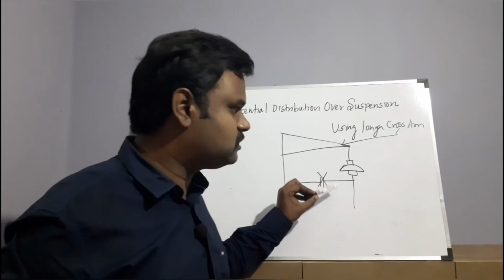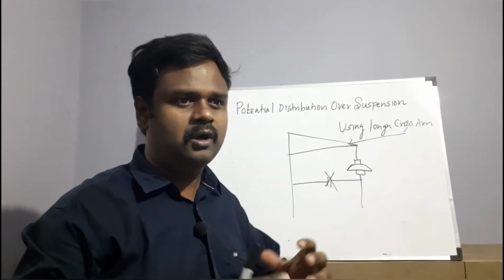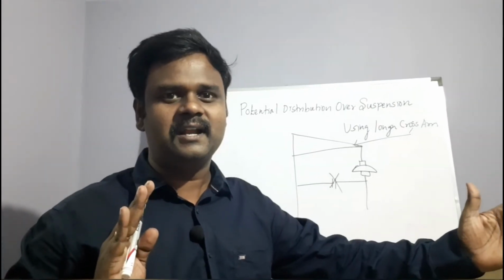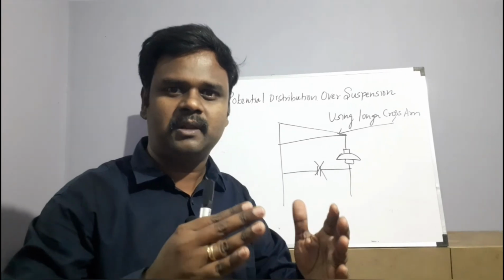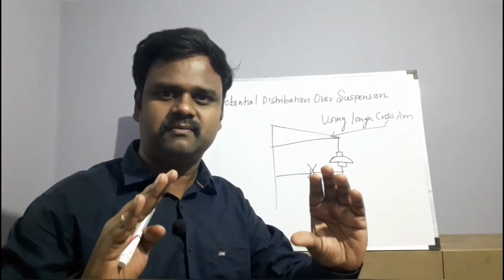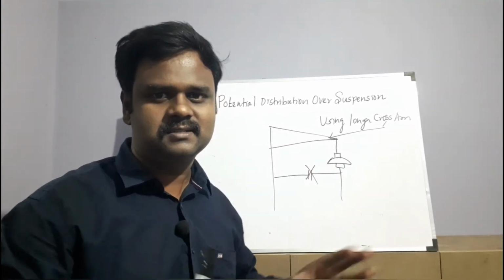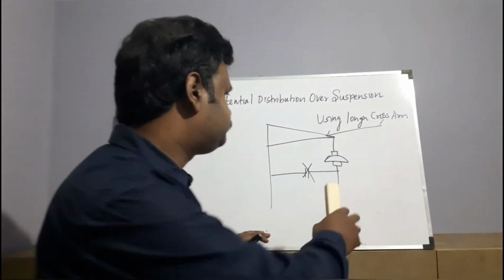This is one kind of method to improve string efficiency. The problem with this method is, if you lengthen the cross arm too much, the mechanical stability will be very poor, right? It will start oscillating whenever the wind is high. So we have to be optimum in choosing the length of the cross arm. That is the difficult part of this system, right?